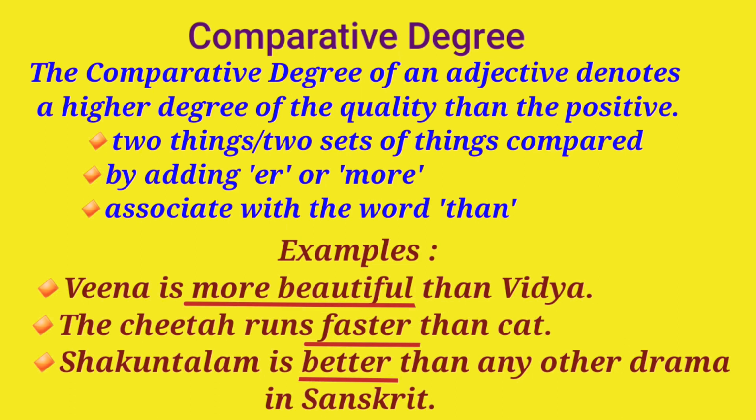The second degree of an adjective is comparative degree. The comparative degree of an adjective denotes a higher degree of the quality than the positive. Listen carefully to the formation of a comparative degree. Comparative degree is used when two things or two sets of things are compared. When two things are compared, a comparative degree is used by adding er or more to the adjective word in association with the word than.